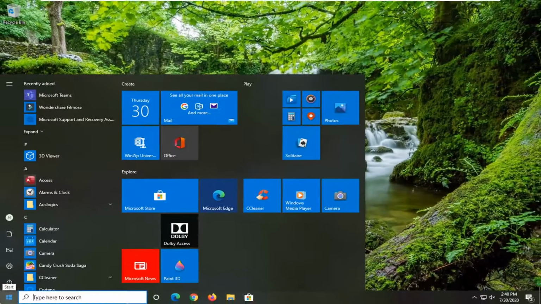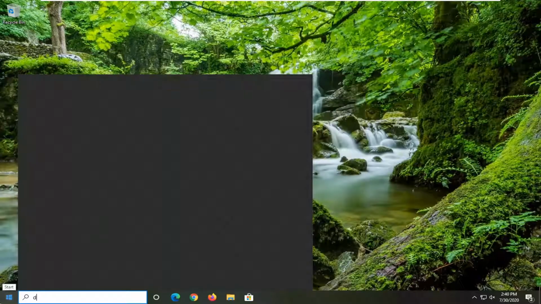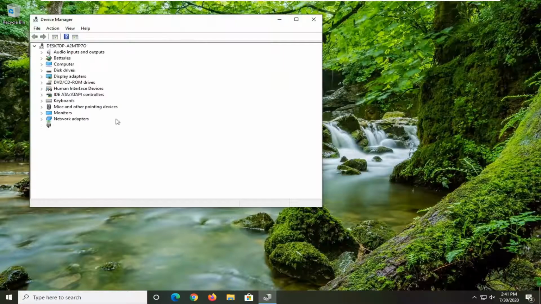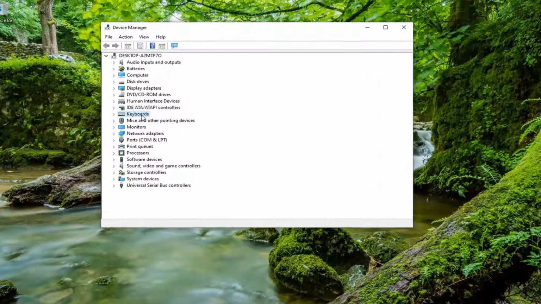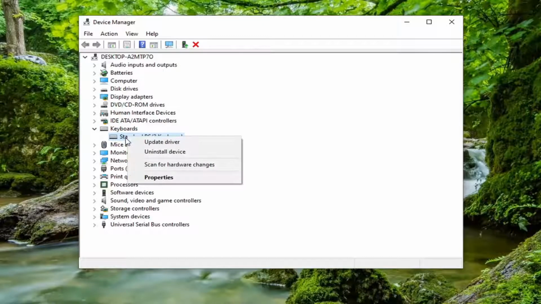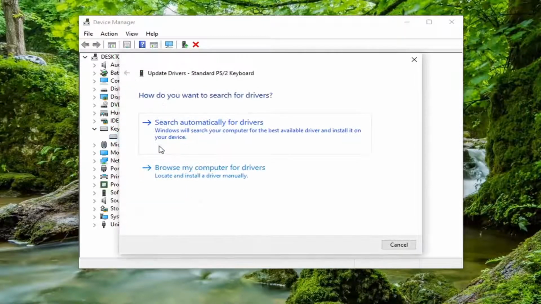The next thing we want to try is open up the Start menu, type in Device Manager, best match, come back with Device Manager right above Control Panel. Go ahead and left click on that. Expand the keyboard section, double click on it, and then right click on whatever keyboard is listed under there and select Update Driver.